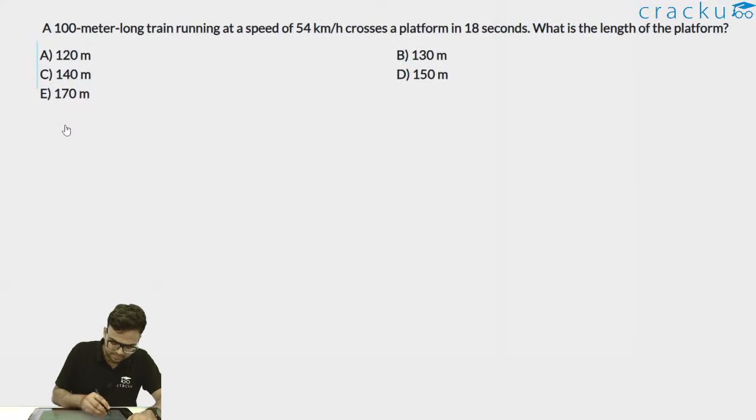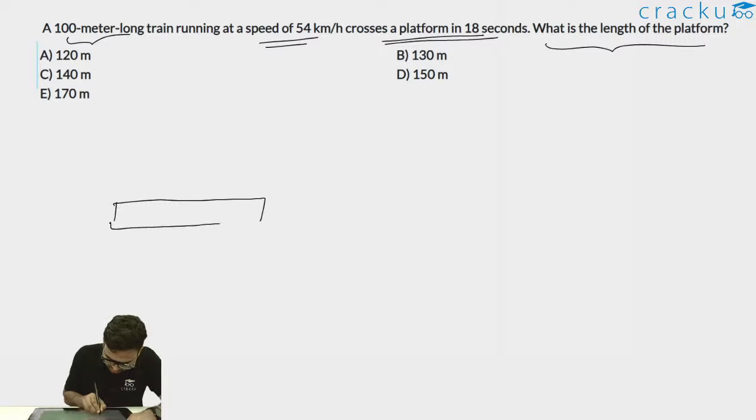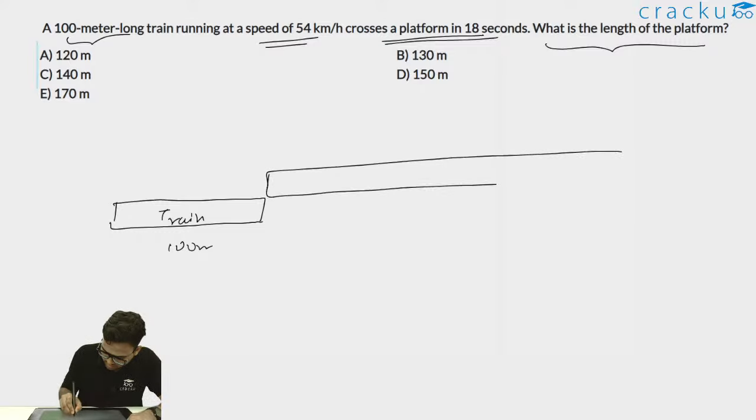It is given that a 100-meter long train running at a speed of 54 km per hour crosses a platform in 18 seconds. And it is asking what is the length of the platform. So platform will have certain length and train will have certain length. So if I say this is my train, which is 100 meter, and I have my platform, which I'll say this is my platform, and this is L.